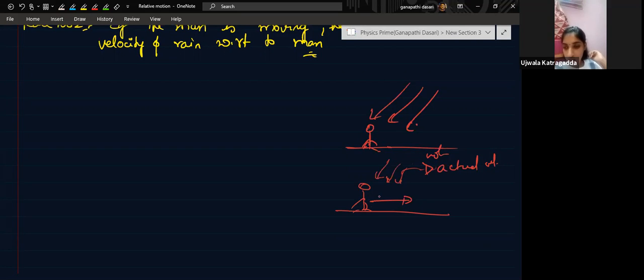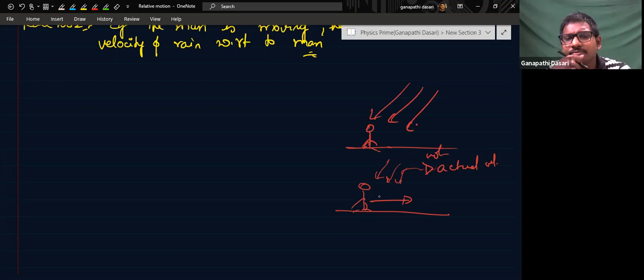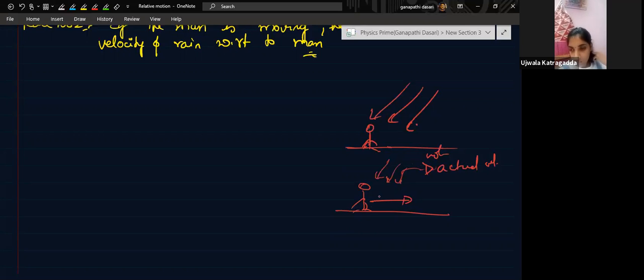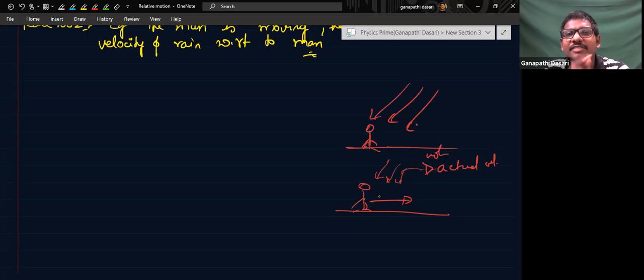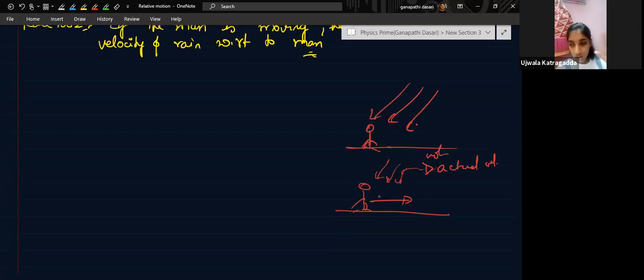But if the train is going with 10 meters per second and you are sitting in the train and observing, the scooty will move backwards with velocity 5 meters per second, isn't it? Is it the real velocity of the scooty? No. It is actually the velocity of the scooty with respect to the man who is sitting in the train.